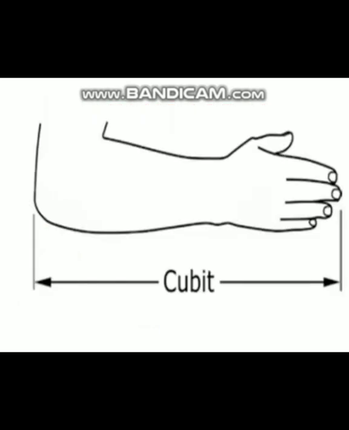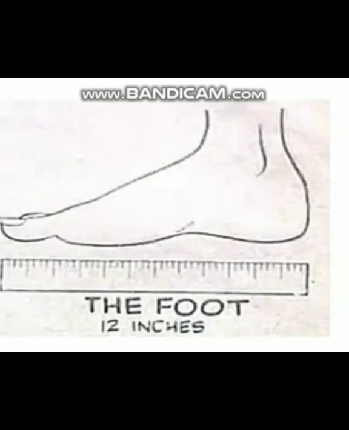Cubit. The length from the elbow to the fingertips was used in ancient Egypt and was also accepted as a unit of length in other parts of the world. Foot. People also use the foot as a unit of length in different parts of the world. Foot varies from person to person. If footsteps of two persons are used to measure the length, then the two distances may not be equal. Thus, a footstep is not a constant quantity.